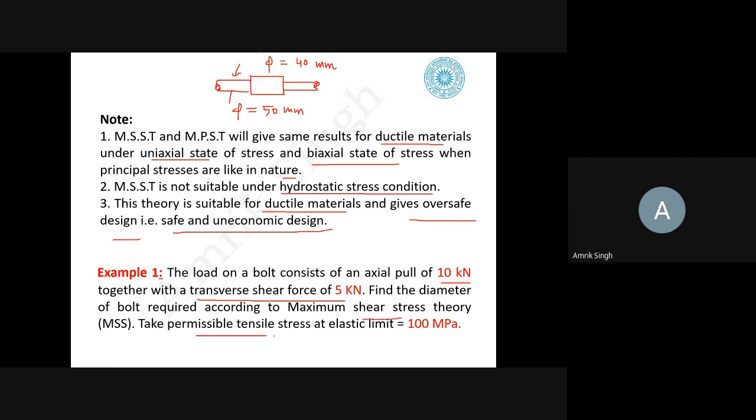Take the permissible tensile stress at the elastic limit as given. Okay, so how to solve this? So what is given here? Given the load, say P1, and it is given in tension. So it is given how much? 10 kilonewton.